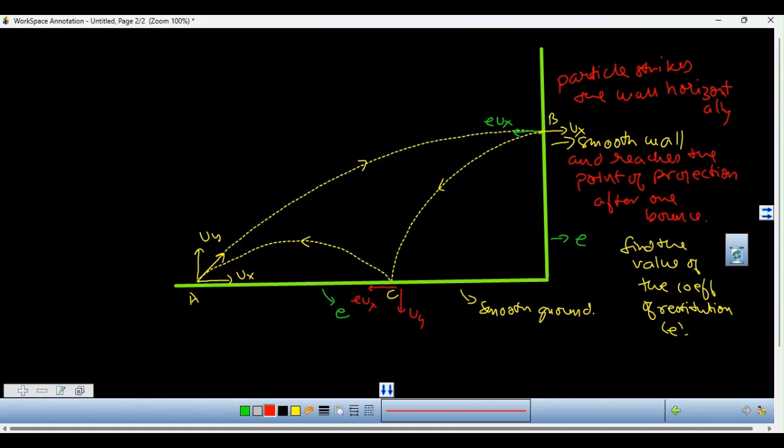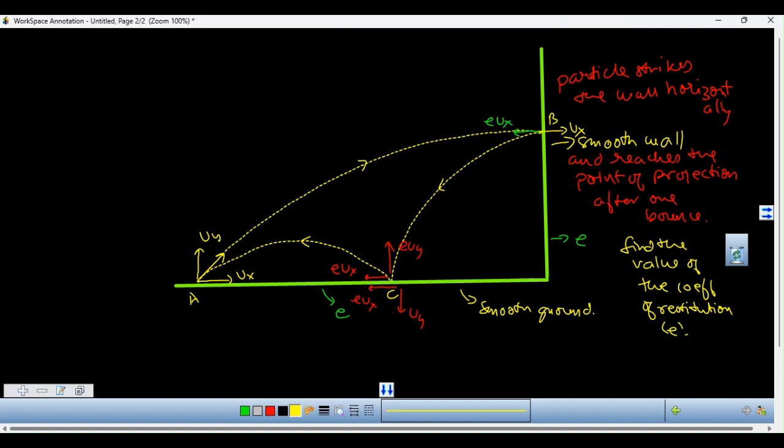But when it rebounds, the vertical velocity becomes E times uy, and the horizontal velocity remains unchanged. Obviously, there is no friction. So there is no impulsive friction, and the component of the velocity parallel to the ground will remain unchanged.